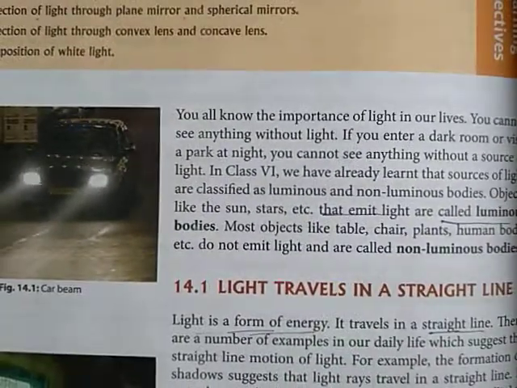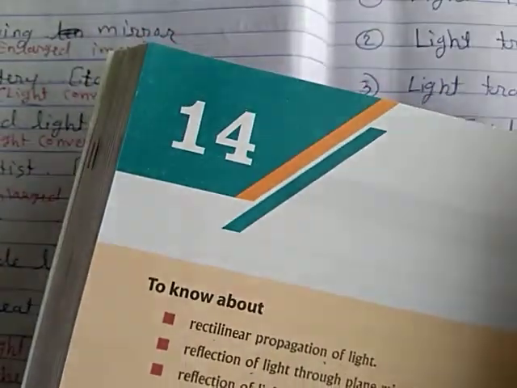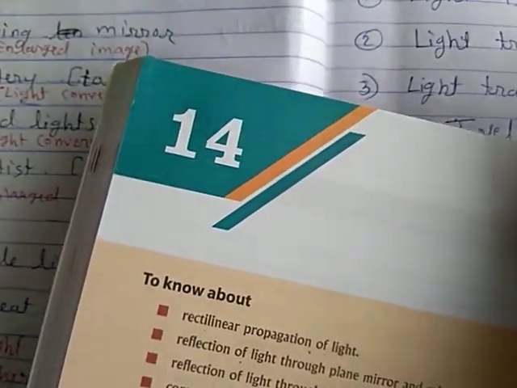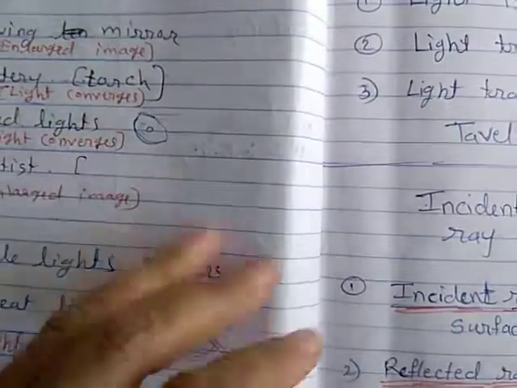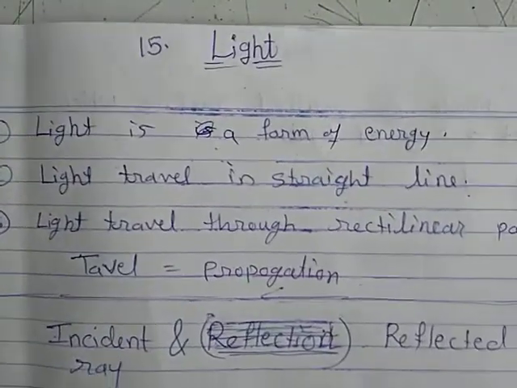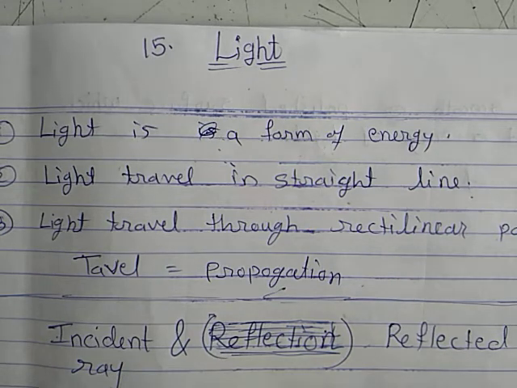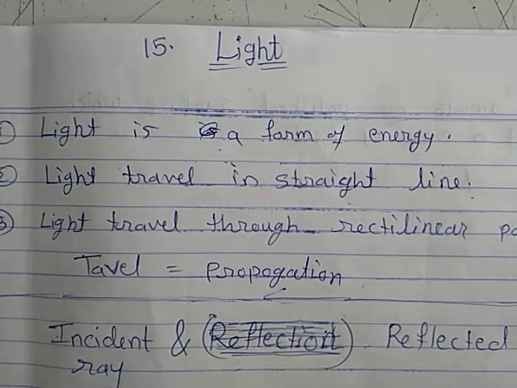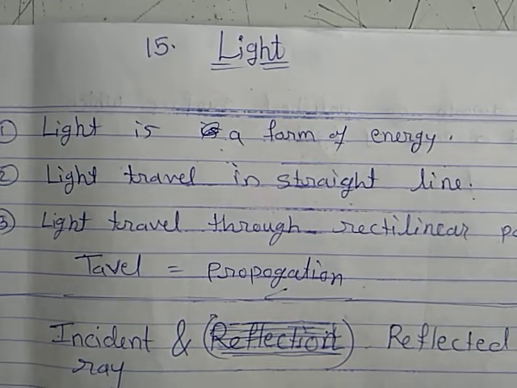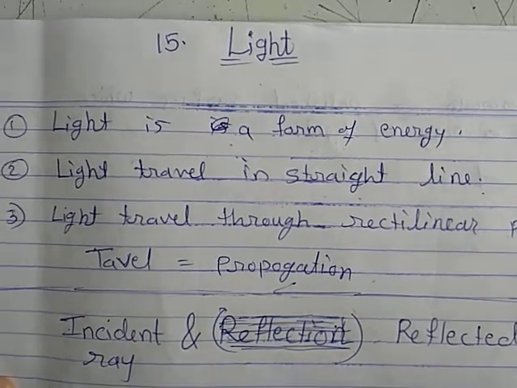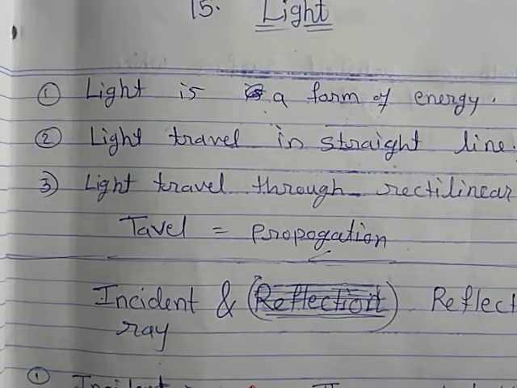Okay. So what is meant by light? Light is a form of energy. Here I have written that point. Light is a form of energy. And what is the property of light? Light always travel in straight line. Means it propagate through rectilinear path.